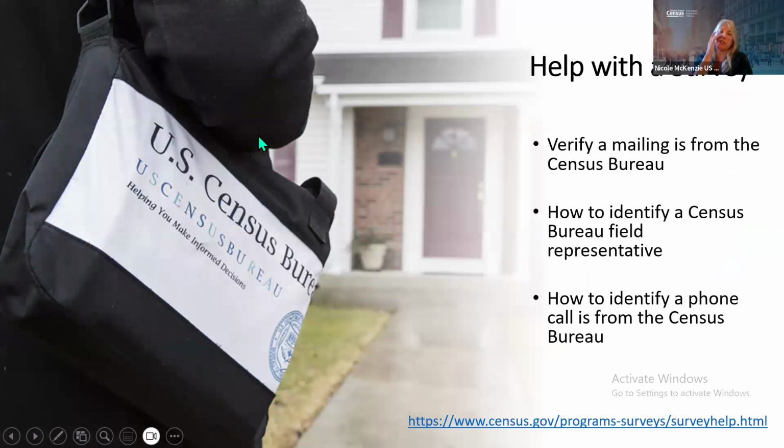And then the other thing I like to talk about, this is particularly apparent during a decennial census because every house is getting counted. People will come in and they'll want to know if the mailing they receive from the Census Bureau is legitimate or if it's a fraudulent thing. Maybe there's a census worker at their door. Sometimes people are out there for the American Community Survey in the year 2025, and the household will say, wait a minute, the 2020 census is over, 2030 is too far away. Why is someone here at my door?